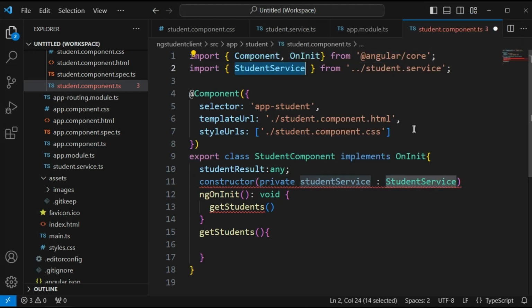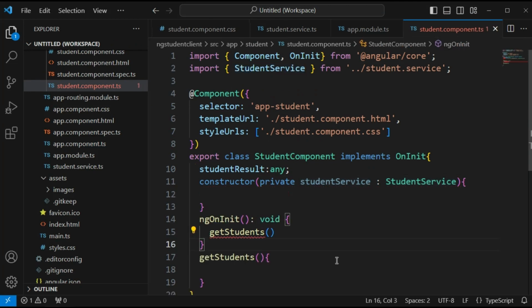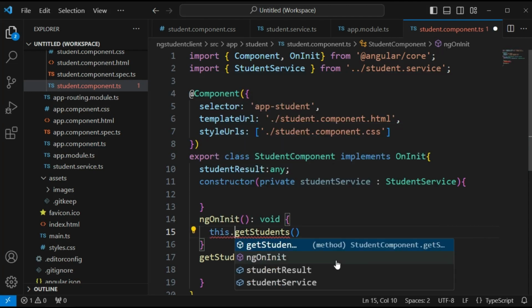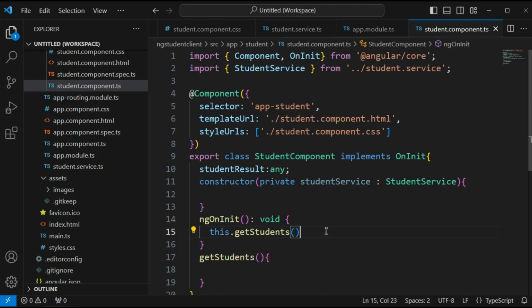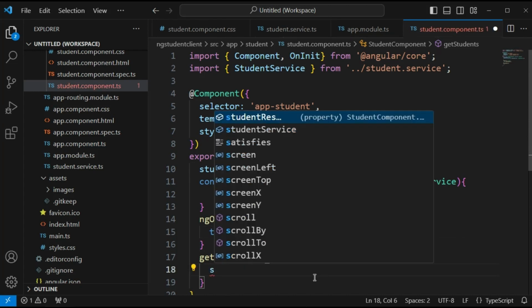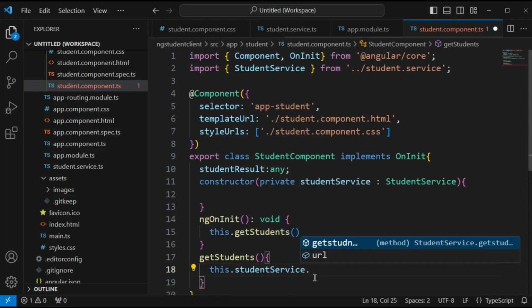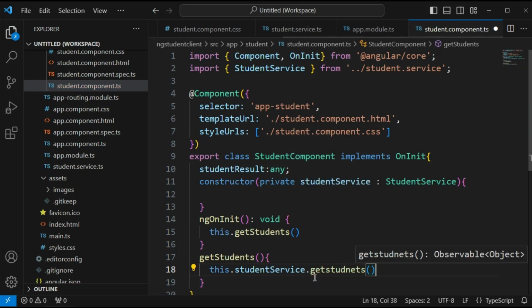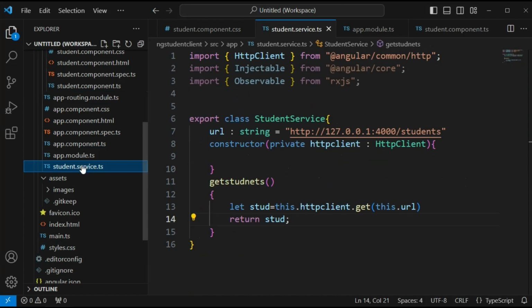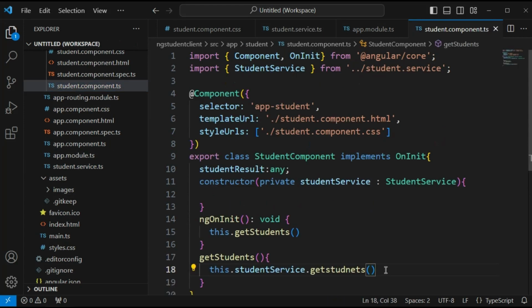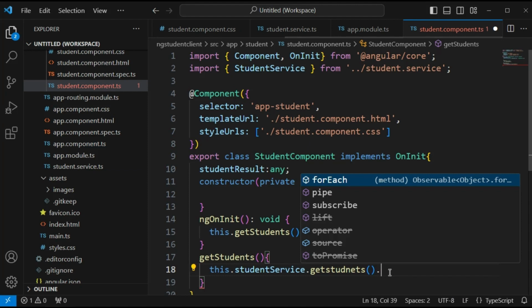Automatically it is imported, empty constructor. Okay, this.getStudents. Here we have to call the function in the student service, studentService.getStudents. It will return, right? Here in the student service we are returning some values that should be captured here. Okay, we have to use the subscribe function.